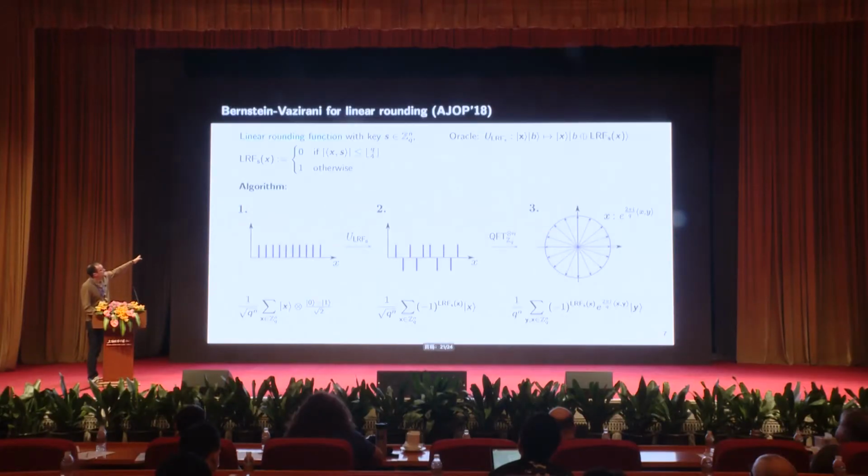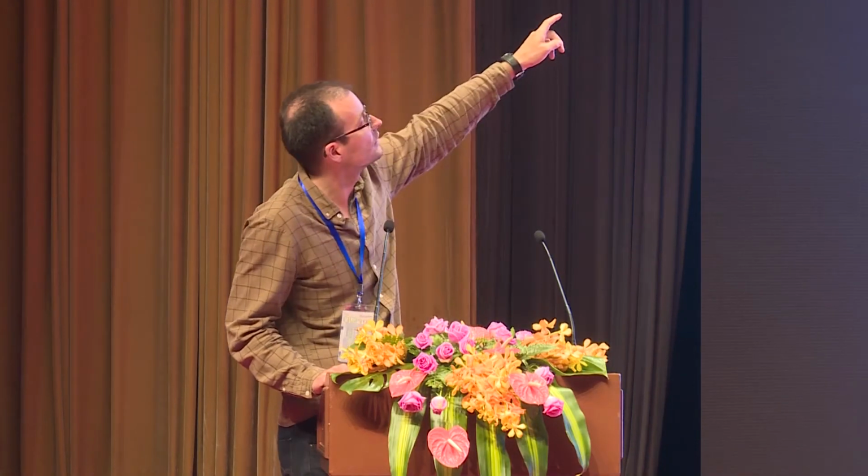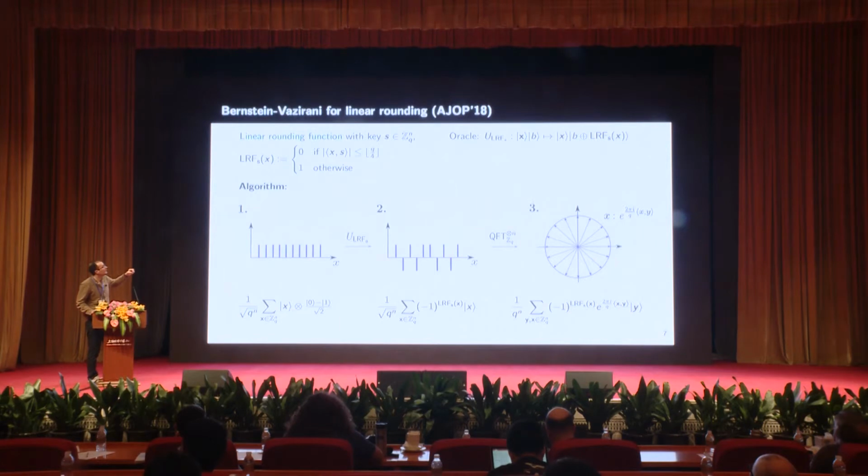So this attack turns out to be a variant of Bernstein-Vazirani, a famous quantum algorithm, but it's a bit more technical and slightly different. Essentially, we have quantum access to a rounding function. Okay, let's look at the rounding function at the top of the slide. Notice that it's easy to see that decryption is kind of a special case of a linear rounding function that just computes the inner product of an input with the secret, and then checks, is the inner product small? Then we output 0. If it's large, we output 1. Okay? And at the top, you see what the oracle is. So we assume we have quantum oracle access to this decryption function.